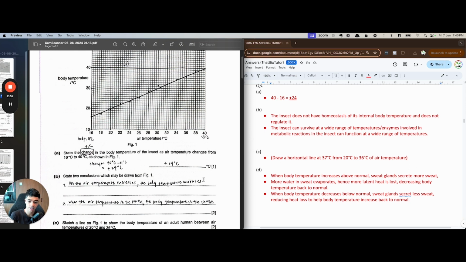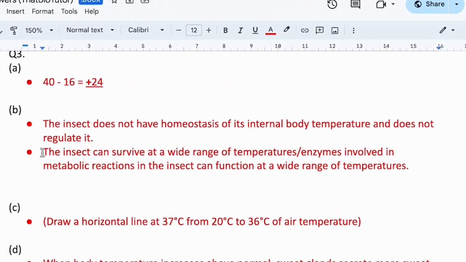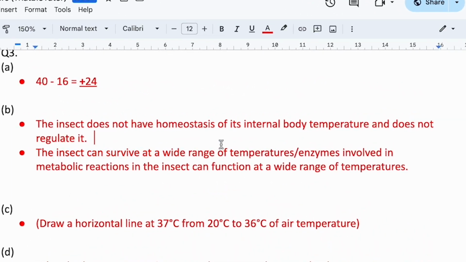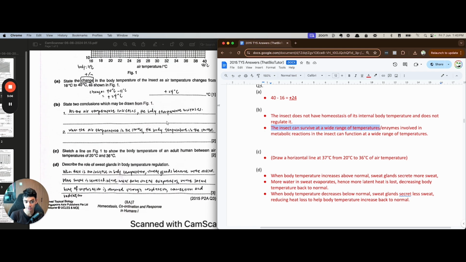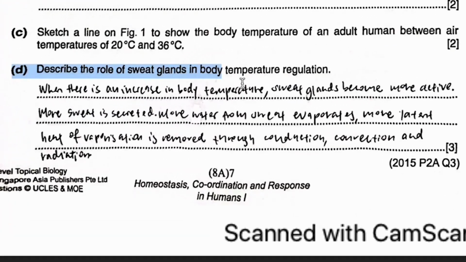So that led me to the next conclusion, which is that unlike mammals, insects can survive at a wide range of temperatures. Okay, and that further tells me, if I want to infer even deeper, the enzymes involved in their metabolic reactions in their cells can work at a wide range of temperatures. So it wouldn't decrease the rate of reaction too much until the cells cannot function. Okay, basically they can survive a wide range of temperatures. That's my second conclusion. Okay, then next one, let's look at D.